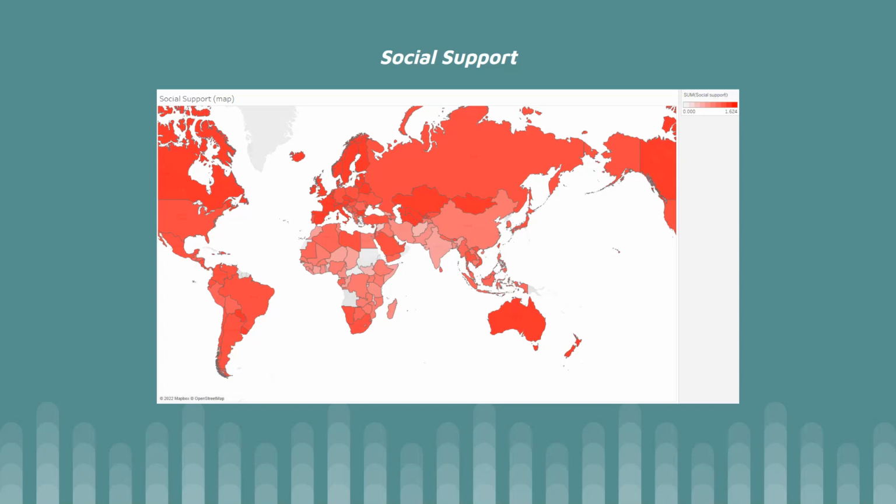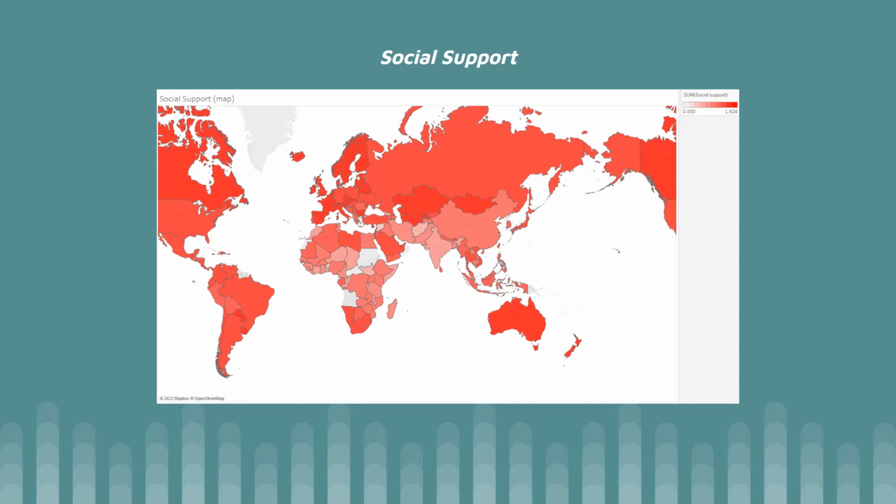Now, on the variable of social support, we can see that this is the highest scoring variable overall when linked to a country's overall happiness score. We also discovered that the top 5 ranked countries in social support also appear in the top 5 overall happiest countries. As it shows visually and numerically, social support is by far the most influential variable on happiness from our dataset. We learn from this analysis that social support or community is essential to building our society, making it better, and making the world a happier place.